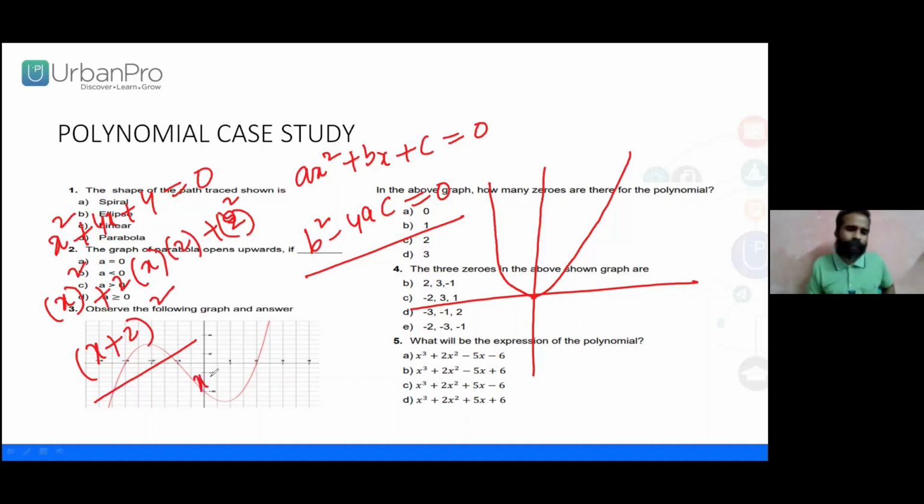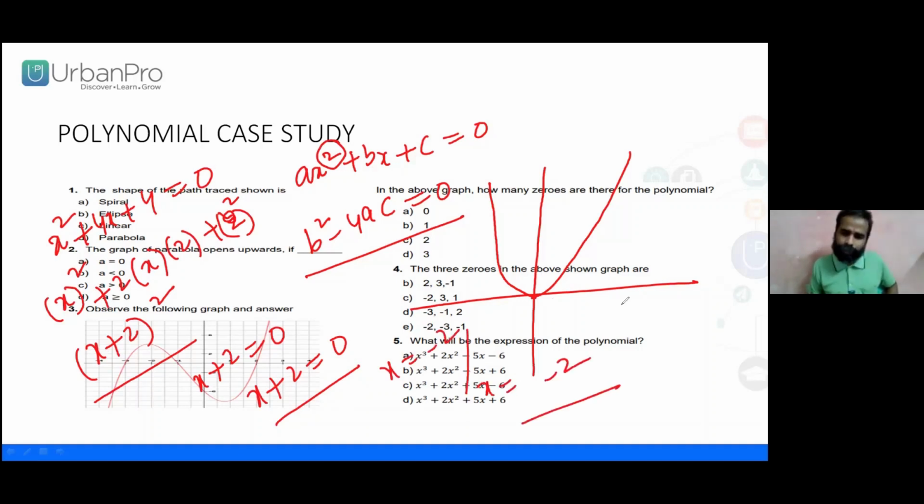Here the roots are x plus 2 equal to 0. The other one is also x plus 2 equal to 0. Why? Degree is 2, so we obviously need two roots. x equals minus 2. The other root is also x equals minus 2. Got it, better?